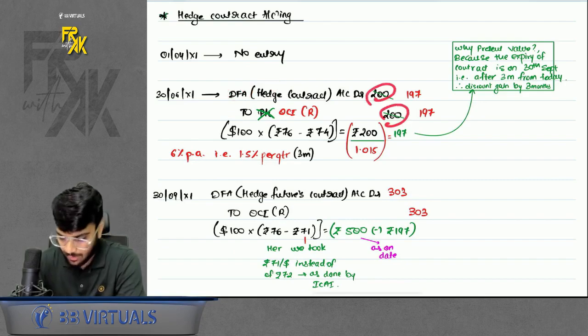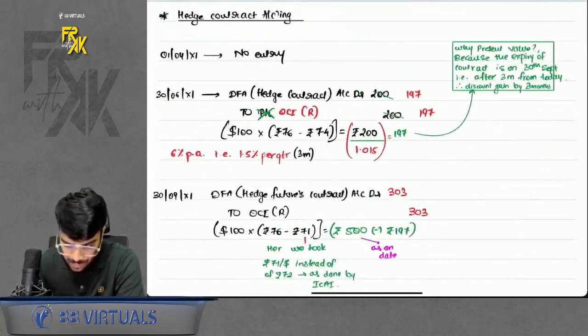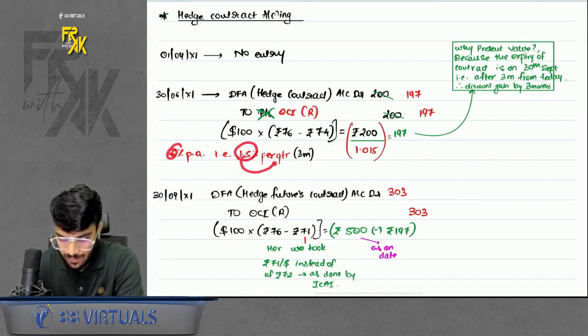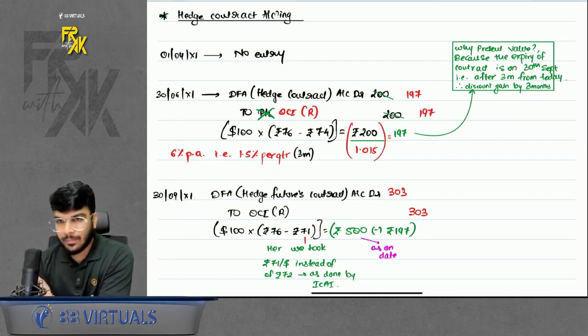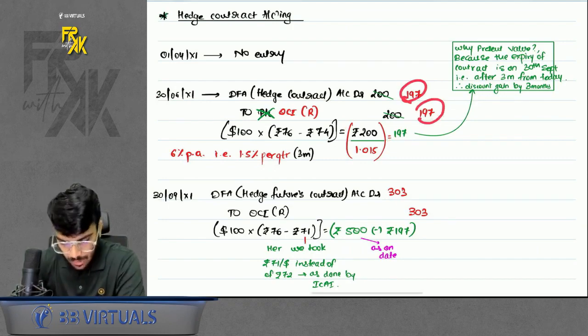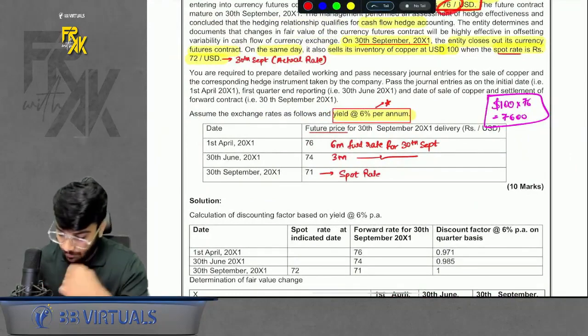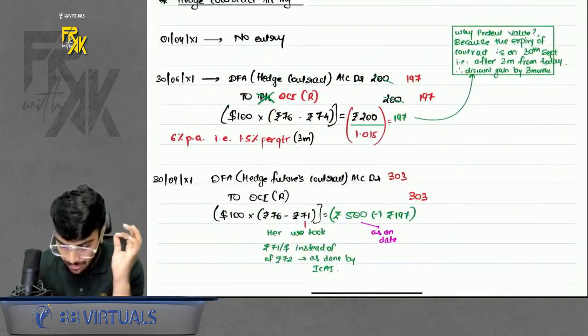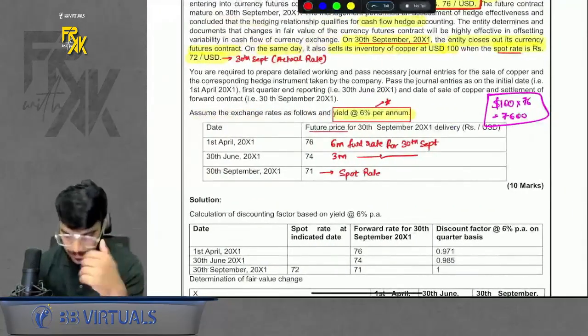Okay, 200. But in this question, yield was given. So whatever gain is happening can only be realized on 30th September. That means you are booking the gain 3 months early. So book at present value, right? We took 6% per annum, so 1.5% per quarter, book at present value, 197. Ideally, we don't use yield where the contract life is less than 1 year, but it is given, so we used it. Now let's check on 30th September, the ultimate expiry date. One more thing. Because this is hedge accounting, don't transfer to profit and loss, transfer to OCIR, because hedge contracts are accounted using OCIR.